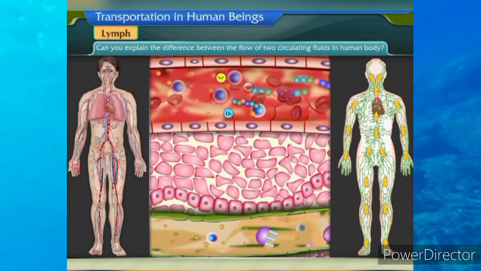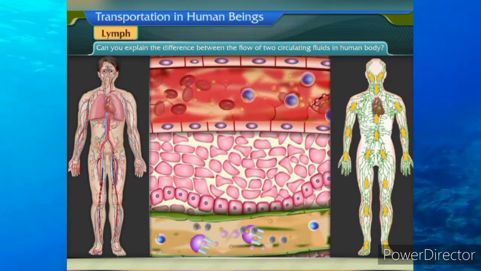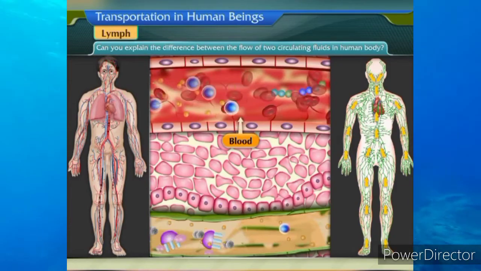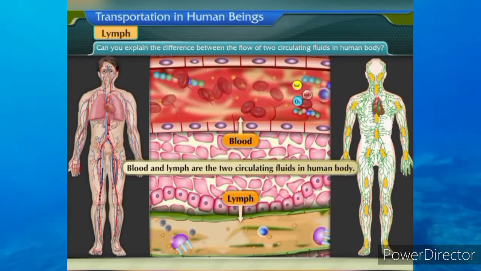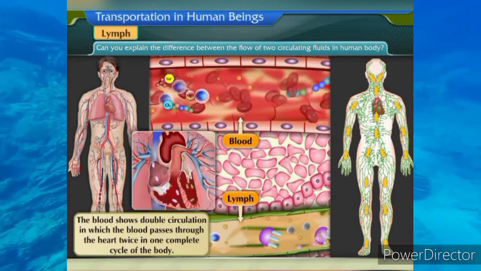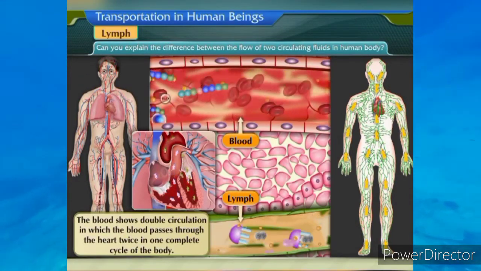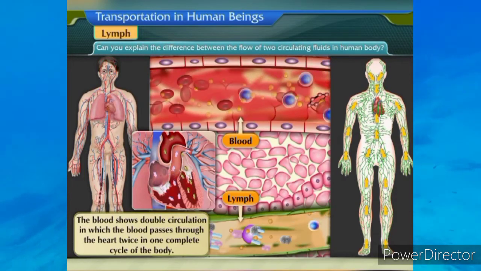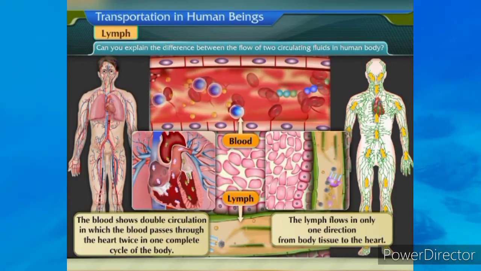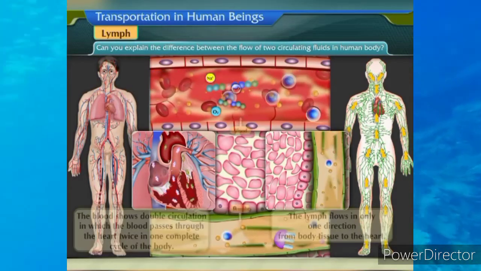Now can you explain the difference between the flow of two circulating fluids in human body? Blood and lymph are the two circulating fluids in human body. The blood shows double circulation in which the blood passes through the heart twice in one complete cycle of the body. The lymph flows in only one direction from body tissue to the heart.